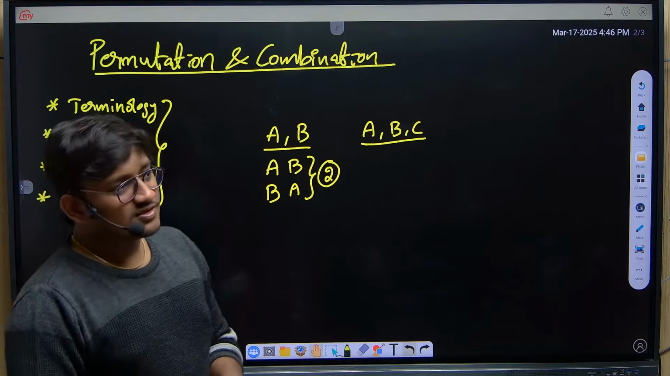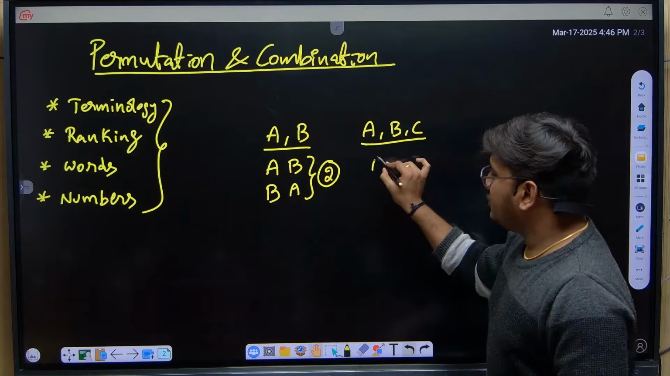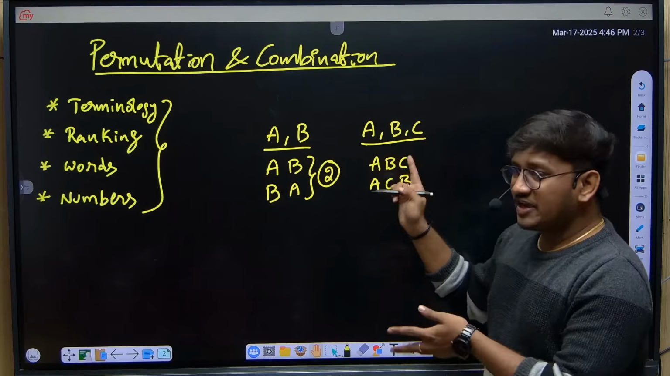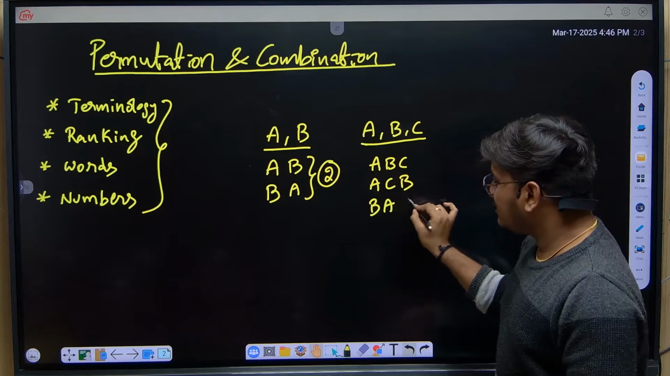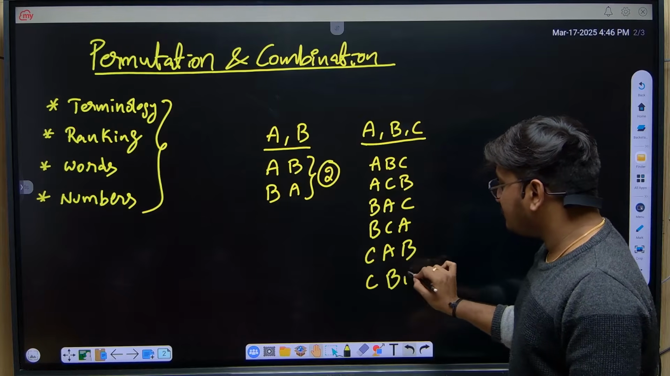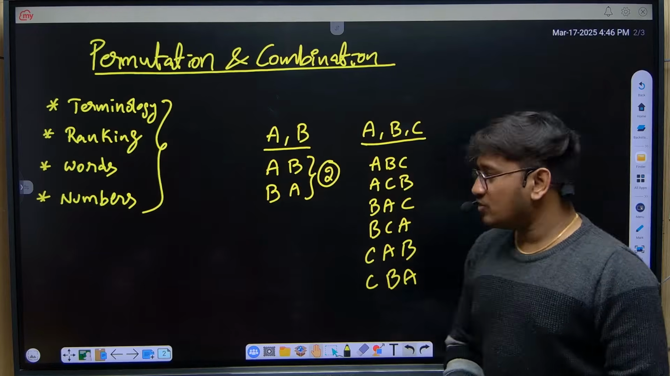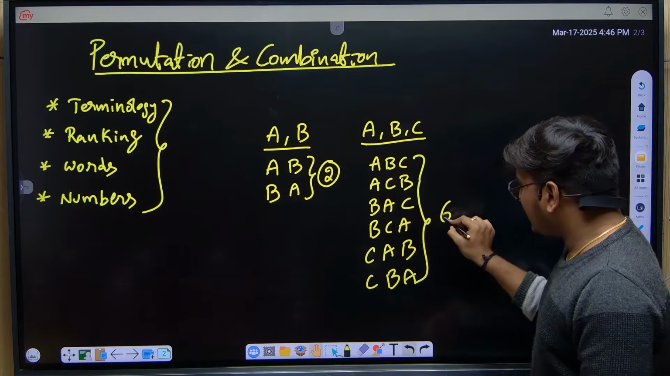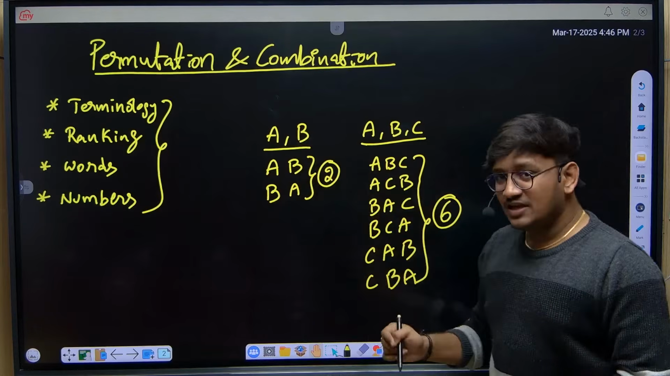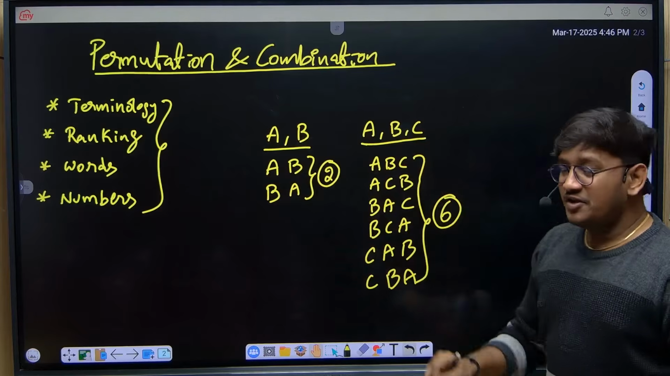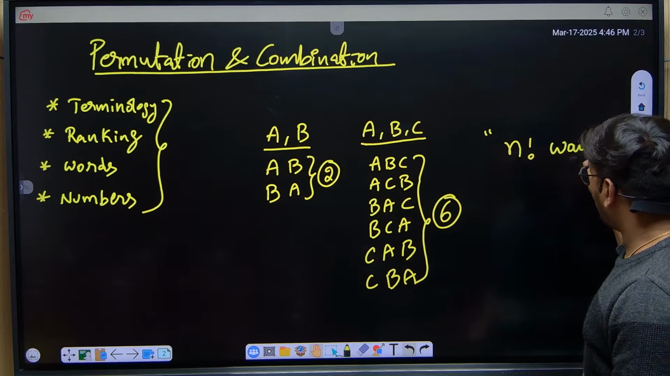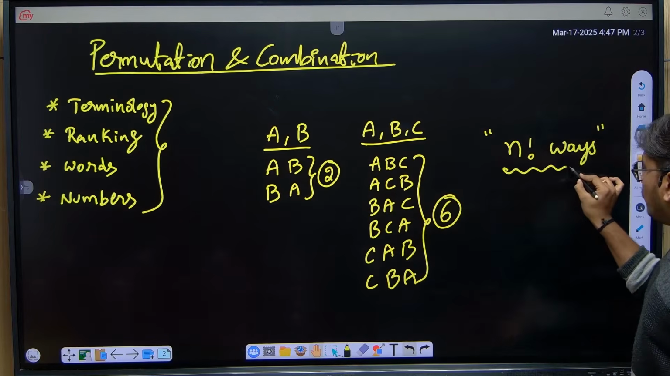If I have three letters, shall we write it on the board? ABC, ACB. How many ways can I shuffle it? BAC, BCA, CAB, CBA. If you observe, with three letters I can write six ways. Just compare: two letters, two ways; three letters, six ways. If I have n letters, they can be written in n factorial ways. This is most important.